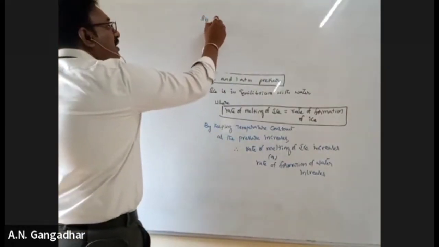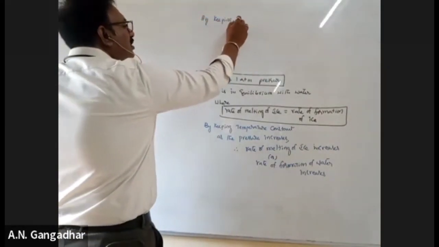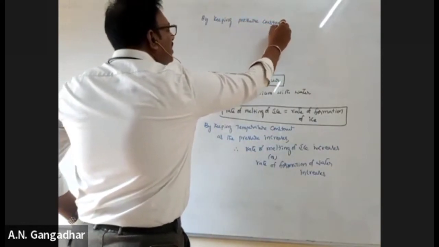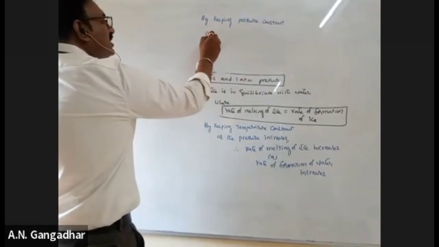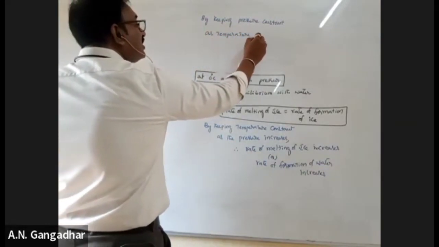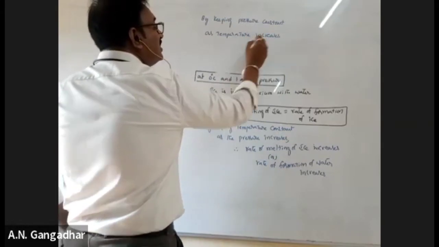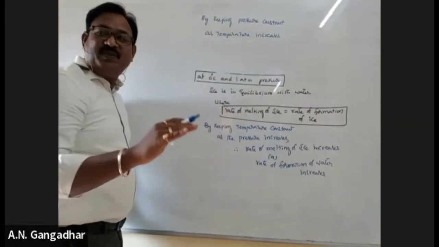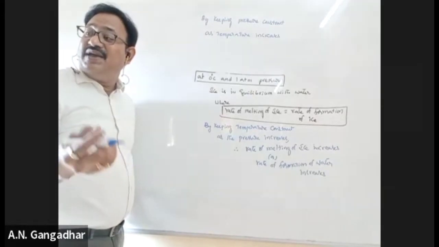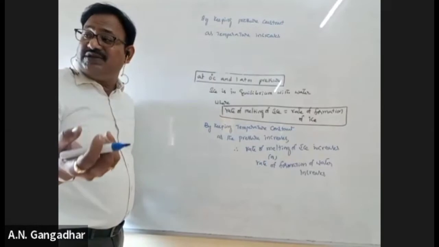Now, let me go through another point. By keeping pressure constant, as the temperature increases, what happens? Ice melts into water.